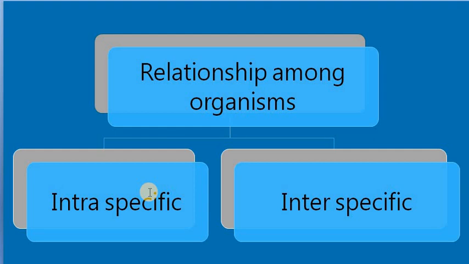The next kind of intraspecific relationship is territoriality. We have seen this in dogs especially, directly. Even stray dogs. Okay, I'm not talking about pet dogs, even stray dogs. Generally when a new dog comes into a street, the stray dogs make a huge noise. They will not allow the other dogs to come into the street or the place where they are living.